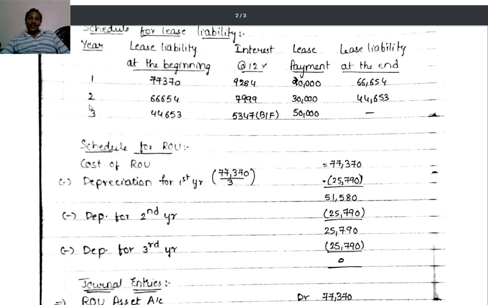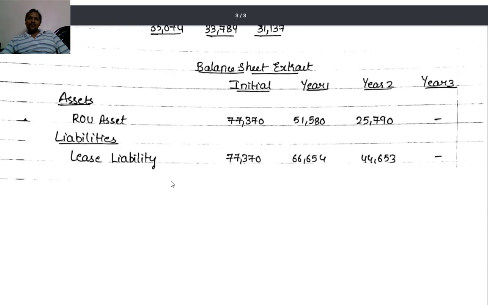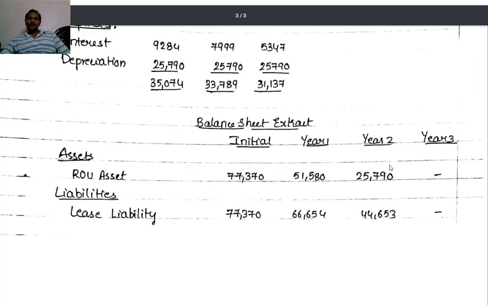Then at the end of the second year, the right of use asset is 25,790 and the lease liability comes to 44,653. So this is for presentation: end of second year, 25,790 and 44,653. At the end of the third year, the balance becomes 0.